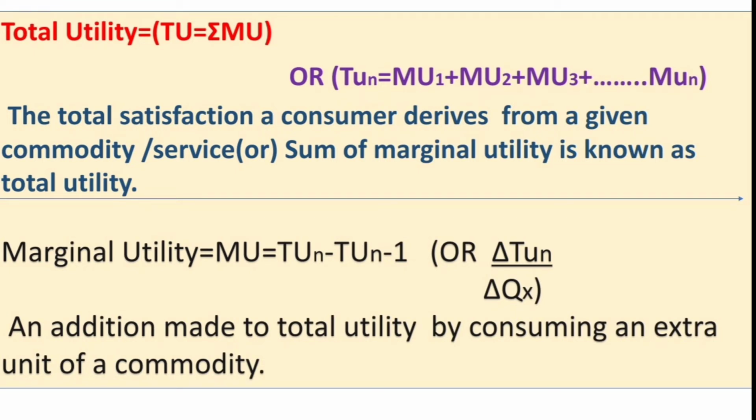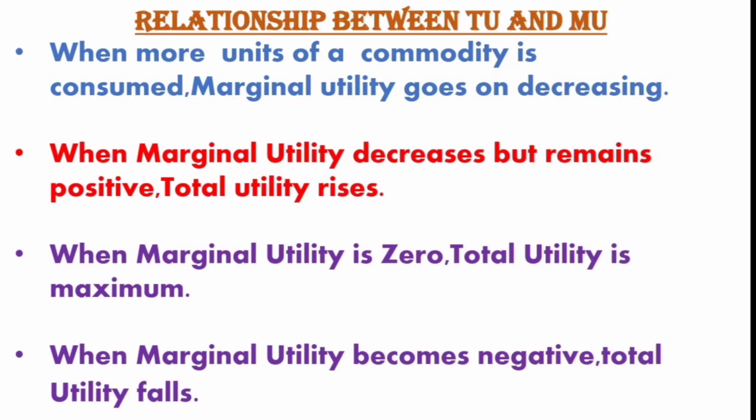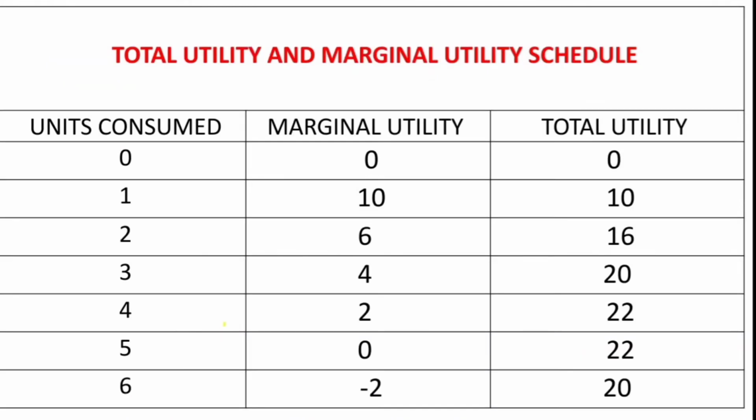This we have seen. Total utility is rising, but at a unit level it becomes constant, then falls. But marginal utility is always coming down. It goes on decreasing.